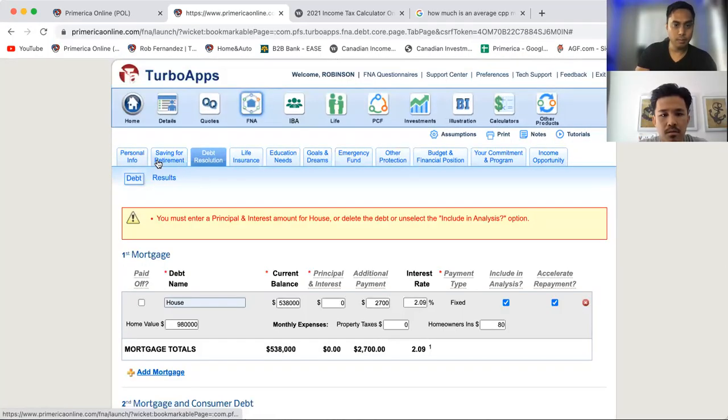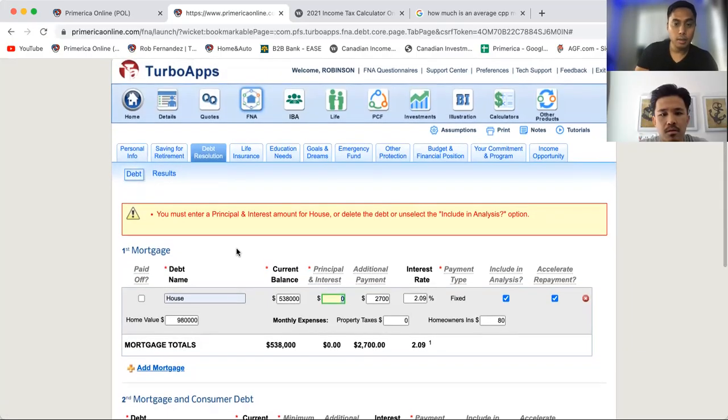So wait, did I get this right? What's going on? Enter principal interest amount of house, delete the debt and select include analysis option. I don't know what I'm doing here. Maybe put 2,700 there instead of additional payments.